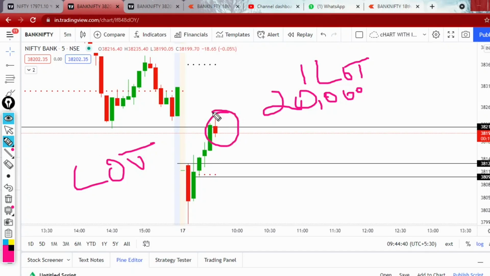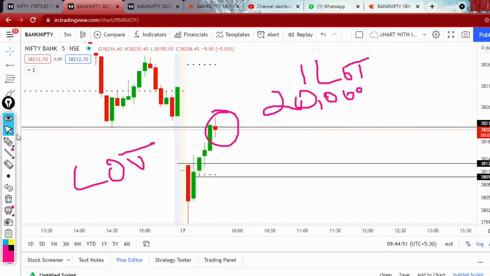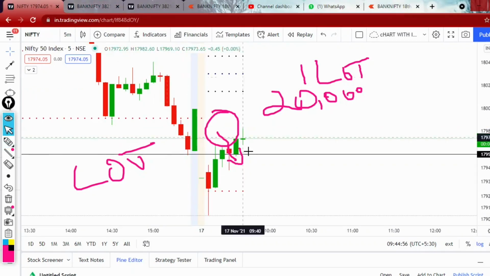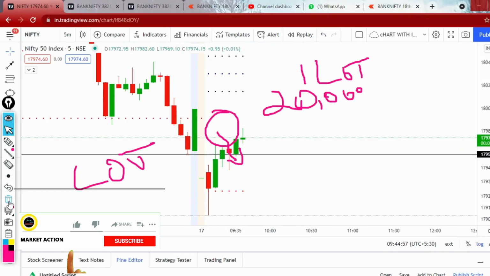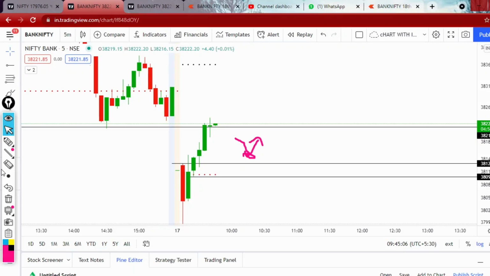You can see here a doji sort of candle has been forming at the PDL level. If you look at the Nifty chart, it is above the PDL level. For example, if Bank Nifty reverses from here, there is a support of PDL in Nifty, right? As an option buyer, you can't take entry here because if Nifty reverses, Bank Nifty might also reverse and your stop loss will be triggered.